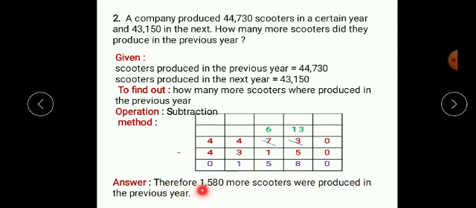You have to be very precise in writing the answer. There are two answers. First is the number and second is the year. Which year? Previous year or next year?